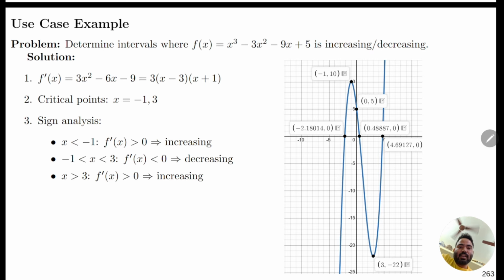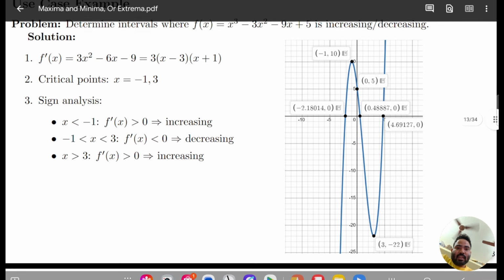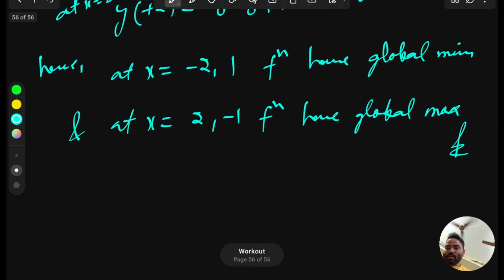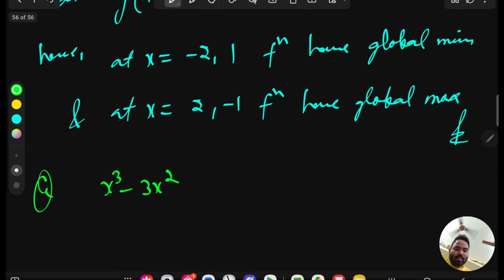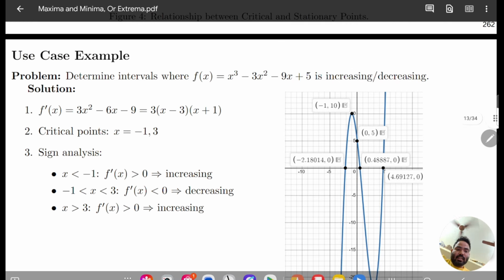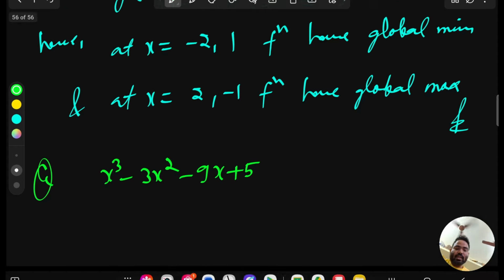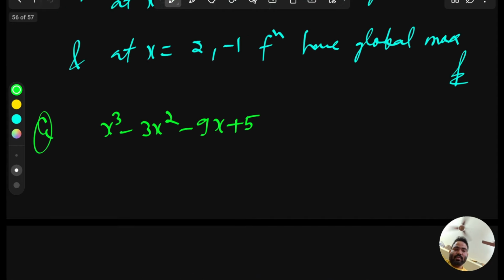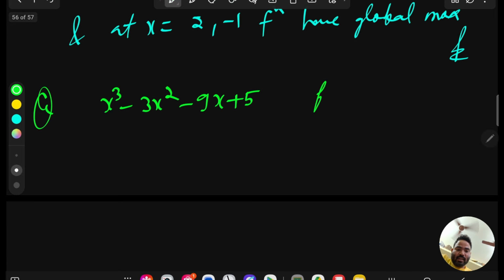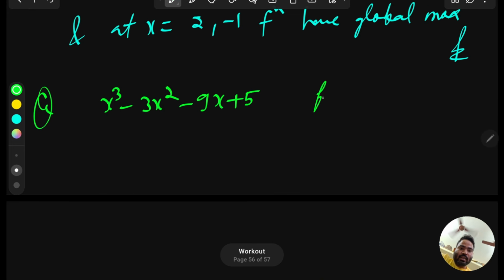We have to find that interval. So let's start with the question. x cube minus 3x square minus 9x plus 5, and we have to find the interval of increasing and decreasing. So we have to find the interval where the function is increasing and decreasing.